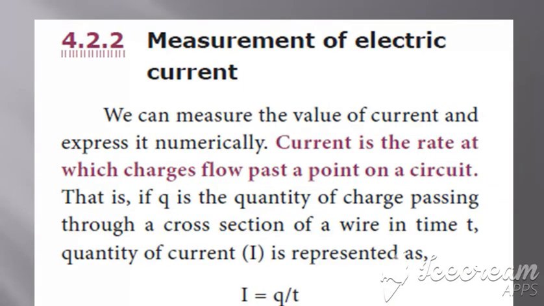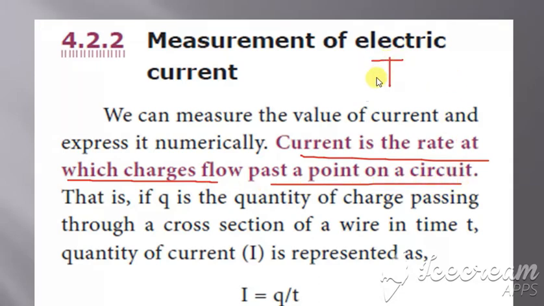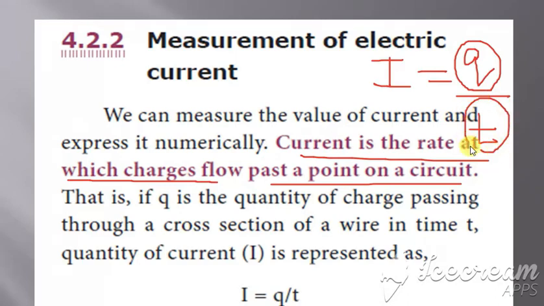Next is the measurement of electric current. We can measure the value of the current, and it is expressed numerically. The current is defined as the rate of charge flow at that point in the circuit, and it is given by I = Q/T, where Q is the charge and T represents the time period. So current is the rate at which the charge flows.